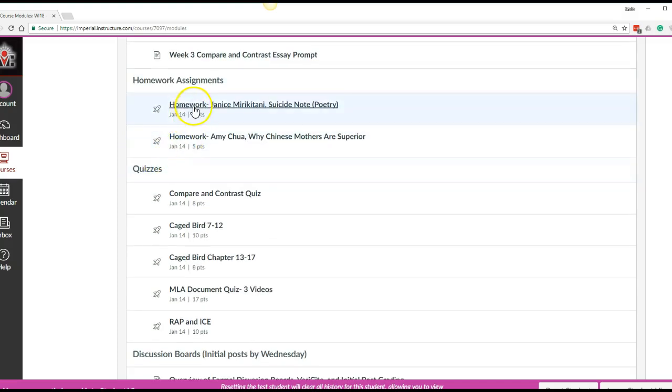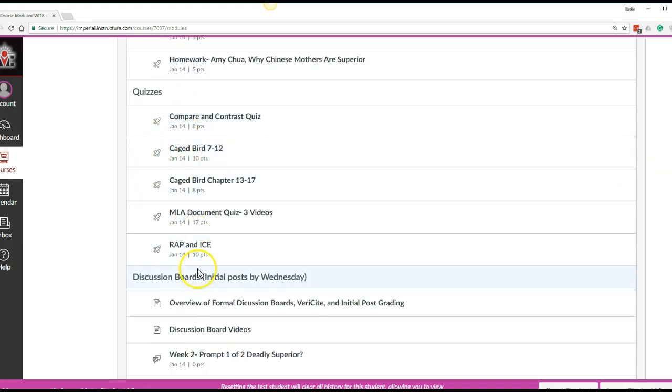Two homework assignments this week are these two readings. Make sure you do these well because this week's discussion board post, one of them will be based on these two readings. Quizzes, there are 5 here: Caged Bird and 2 Caged Bird quizzes, compare and contrast, because that's our first rhetorical mode which we will be writing in, and then MLA documentation.